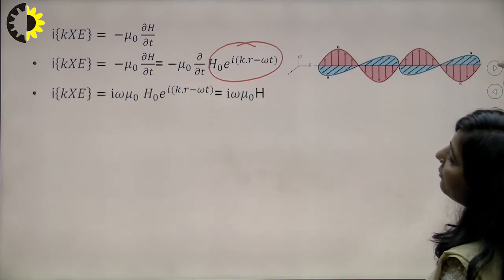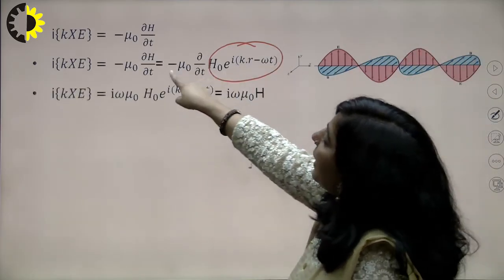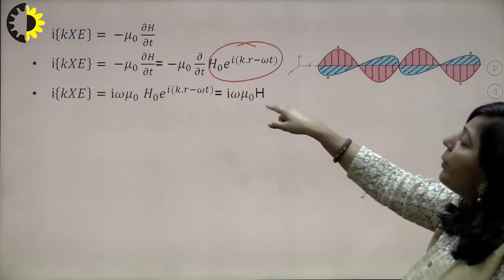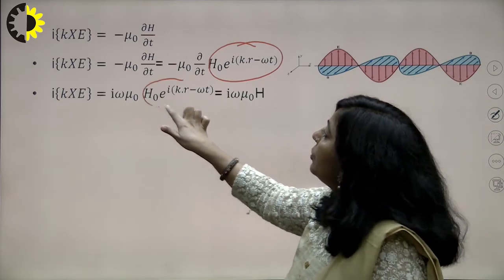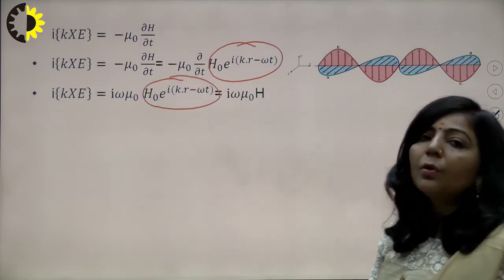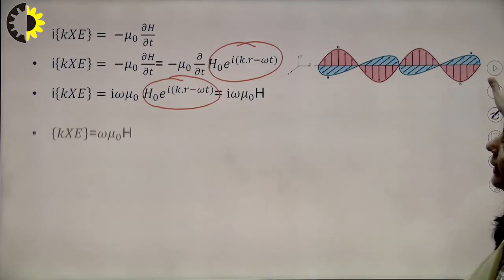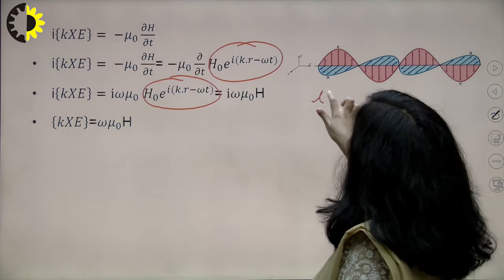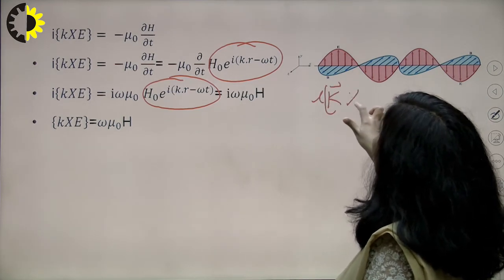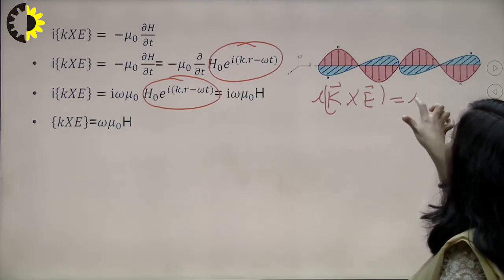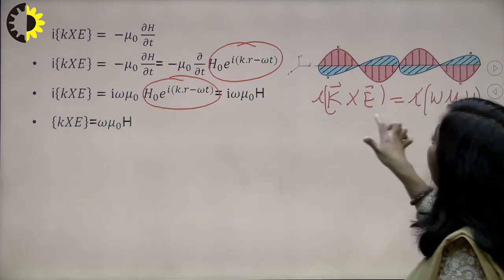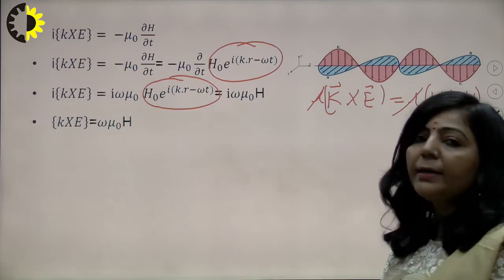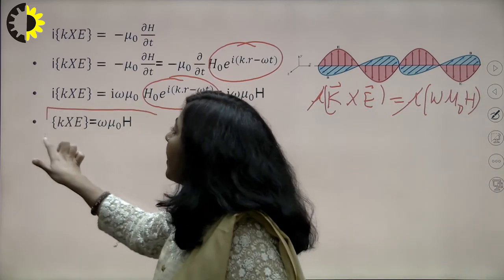So finally, minus and minus is already there, you are getting i omega mu naught and this term. And you know this term is basically h. So you are getting i k cross E is equal to i omega mu naught h, right? So i will get cancelled with this. You will get finally k cross E is equal to omega mu naught h.